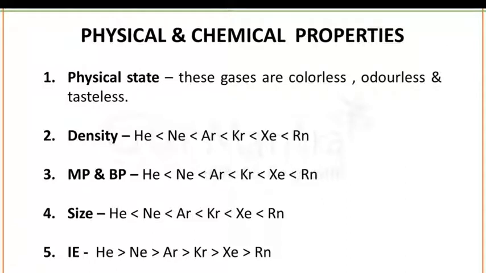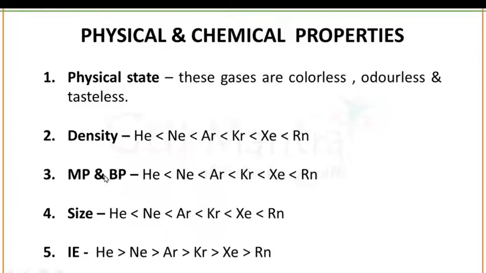Now the physical and chemical properties of group number 18 elements. The noble gases are colorless, odorless, tasteless and non-flammable under standard conditions. Noble gases are typically highly unreactive except under particular extreme conditions. The inertness of noble gases makes them very suitable in applications where reactions are not wanted. Now the second point is about density.